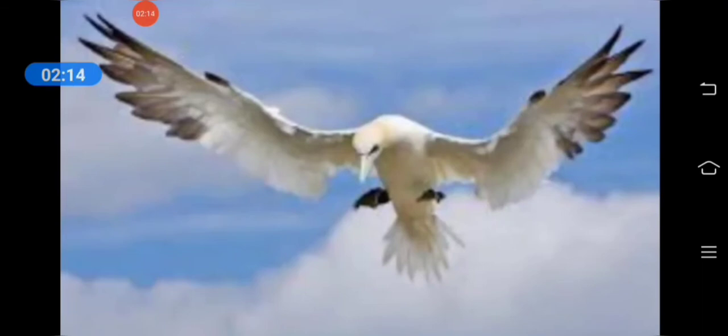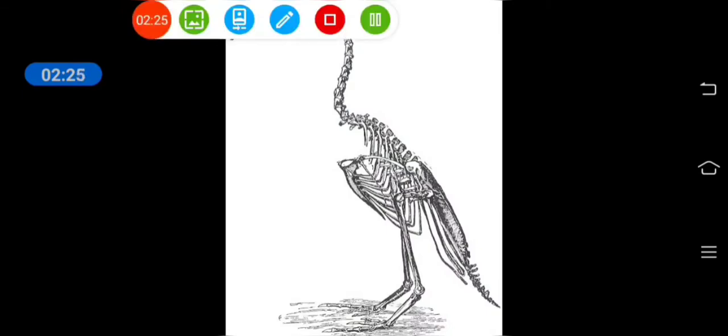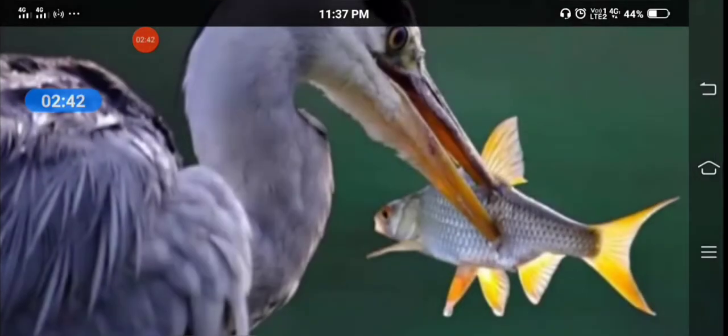Birds are animals with feathers. They have wings, but not all birds use them to fly. They have a backbone. Look at this picture. This is the backbone of a bird. Female birds lay eggs. Birds use their beaks and claws to catch, hold, and eat their food. In this picture, we can clearly see this, isn't it?